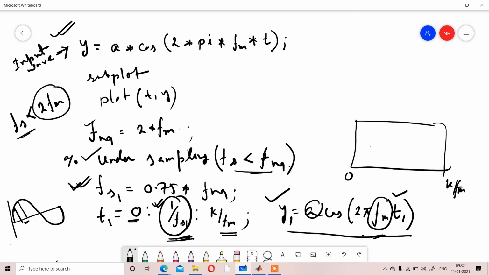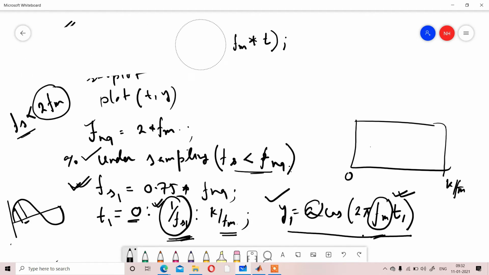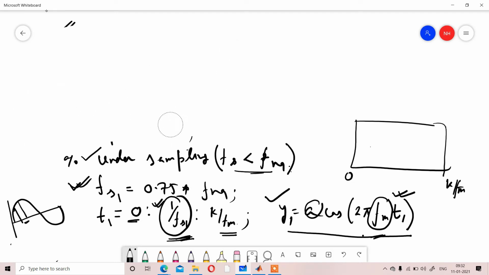So the t value for each and every case will change. Second condition: now simply you will display the y1 as you need to display.